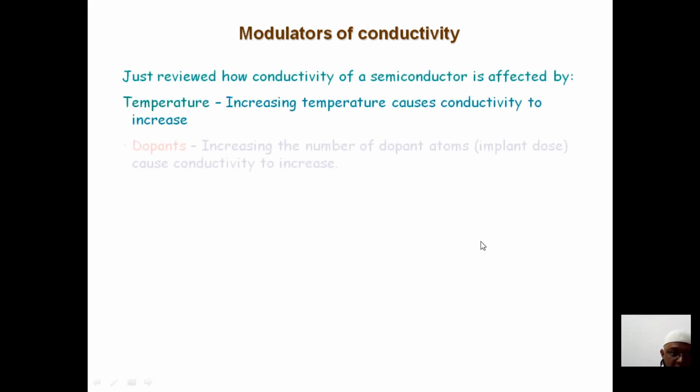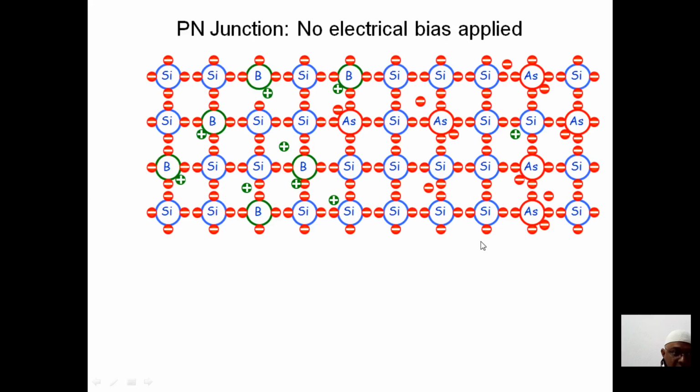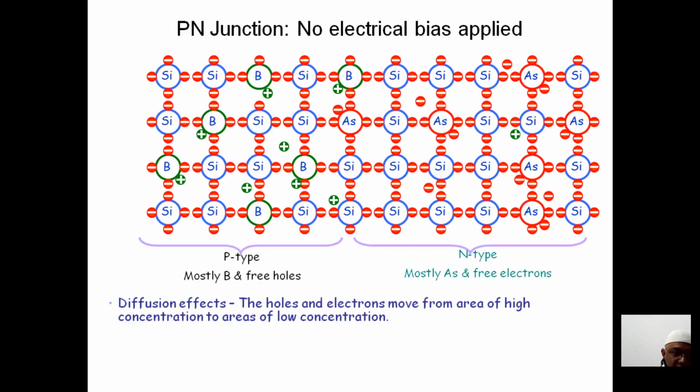Now we need not bother about this. You can just see how the electrons are free to move and how they are moving here.